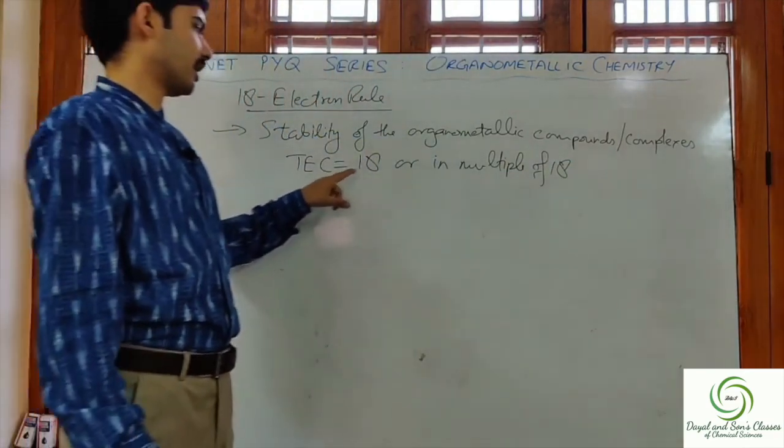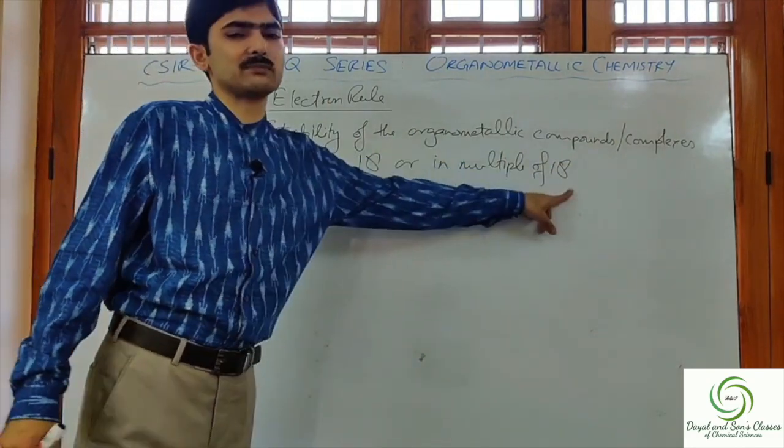That is, TC, either if the TC is equal to 18 or it is in multiple of 18.